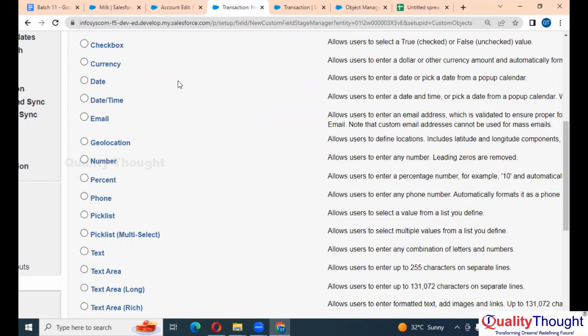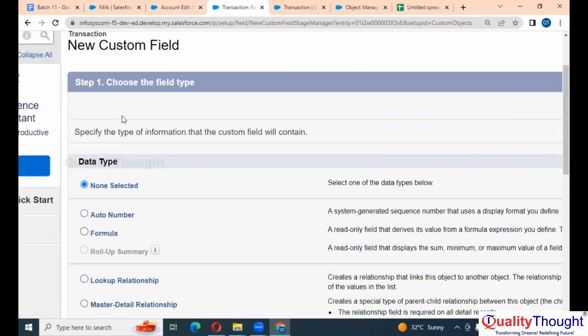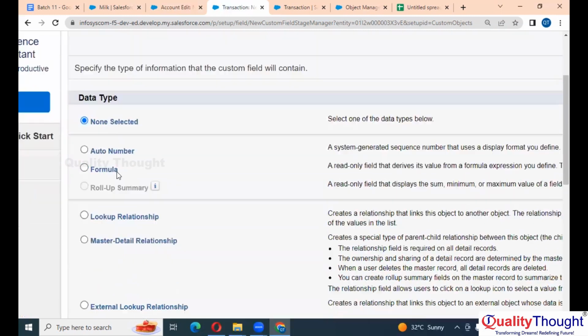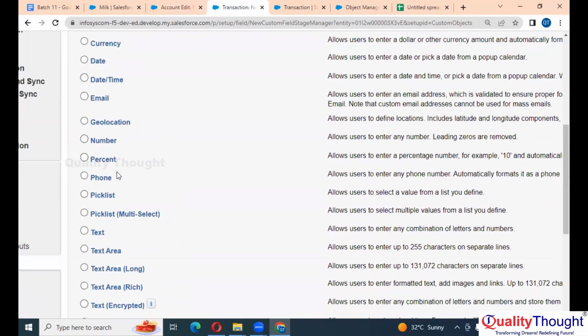Now you people see this. These all are known as data types. You people see this and suggest which data type I should take. Currency. The currency data type. Oh, nice.